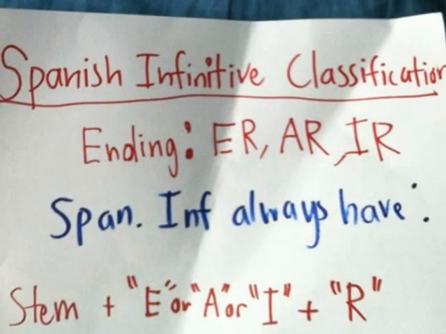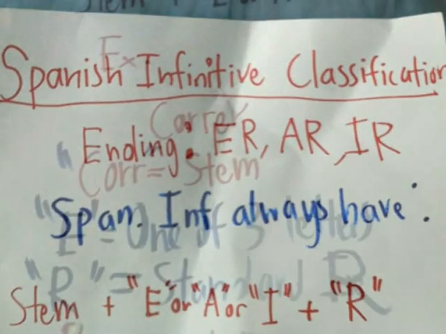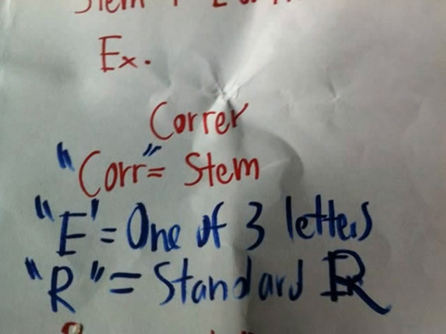So in Spanish, there's an infinitive classification, and it depends on the ending of the infinitive. There are three types: er, ar, and ir verbs. Spanish infinitives always have this. It has a stem. It has an E, A, or I, and then it always has an R. So an example is correr, like we saw before.